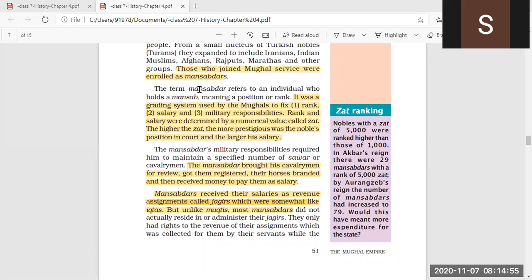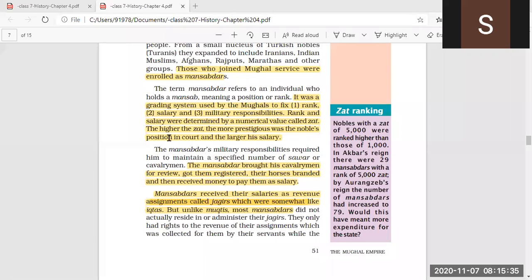Now the mansabdar was given the mansab. What does the word mansab mean? Mansab means a position or rank in the Mughal administration. And this mansab was a grading system which was used by the Mughals. Now, how was it used? It was used to give the rank to the particular Mansabdar, to give them salaries, and to give them military responsibilities. So, these were the things imparted to the Mansabdars through mansabs.